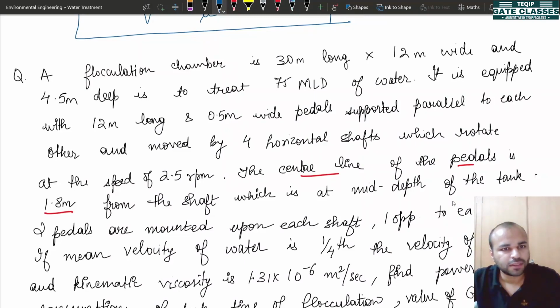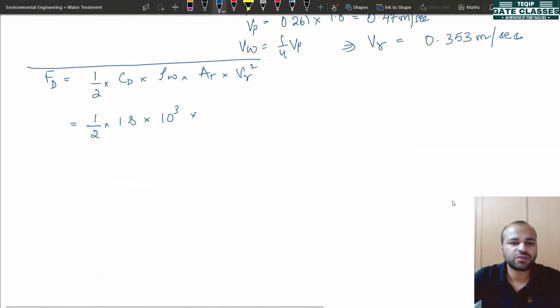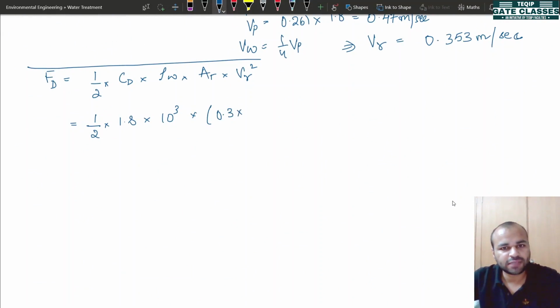The pedals are 12-meter long and 0.5 meters wide. So we'll use this value 0.3 times 12. Now there are two pedals on each shaft and there are total number of 4 shafts. So we'll multiply this value 2 into 4.